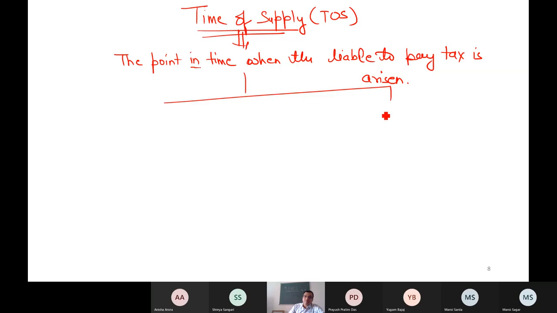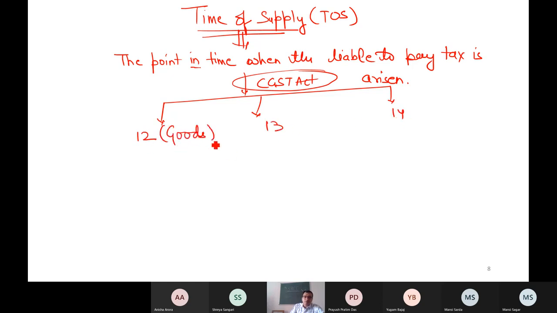So there are three sections. This topic is in the CGST Act: sections 12, 13 and 14. Section 12 deals with supply of goods. In case of supply of goods, the point of time will be determined with the help of section 12. In case of supply of services, the point in time will be determined with the help of section 13.